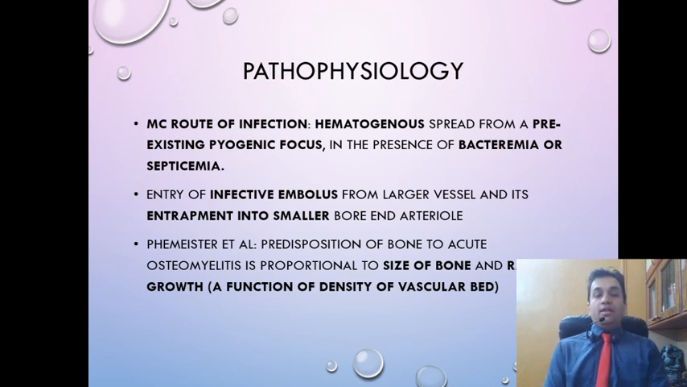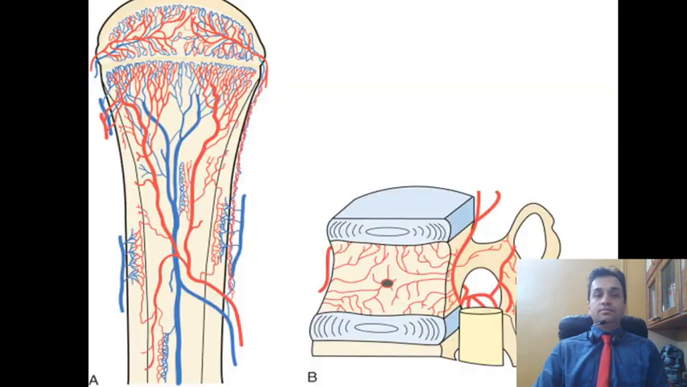Before we forget, there was a set of scientists called Trueta et al., and they have noted that the predisposition of any bone to acute osteomyelitis is proportional to, firstly, the size of the bone itself, which means larger bones are more likely to contract osteomyelitis, and the second is the rate of growth, which means both of these are a function of the size and the density of the vascular bed which is involved.